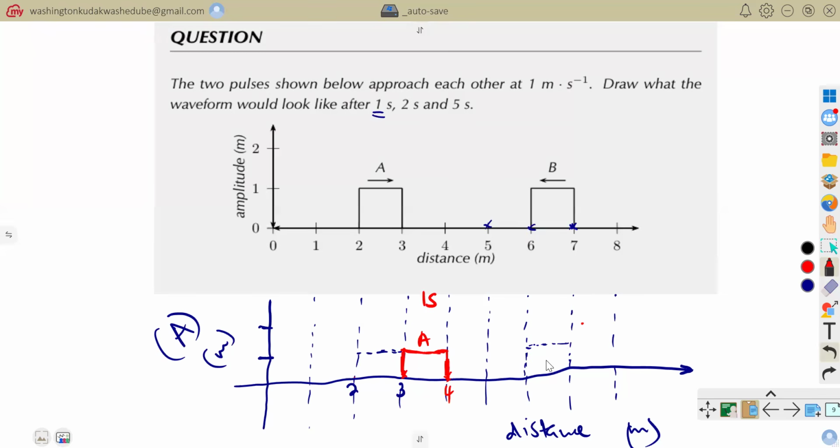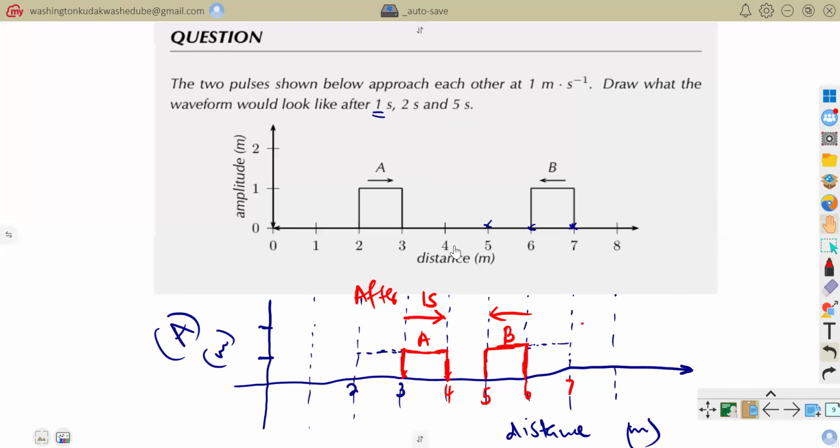So now we will now be having B starting at what? Starting at 6, because this is 7, and ending at what? At 5. But mind you, it will be having the same amplitude because there is no interference there. That is B. And B will simply be moving towards the left, whilst A would be continuously moving towards the right. That is after 1 second. That would be the result after 1 second.